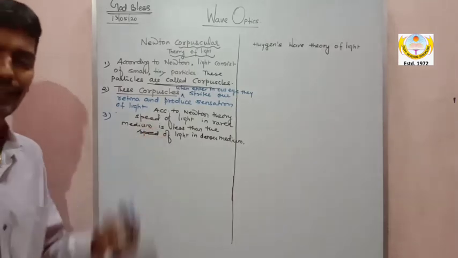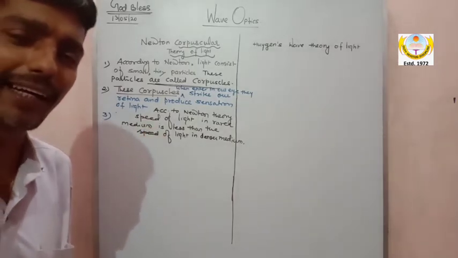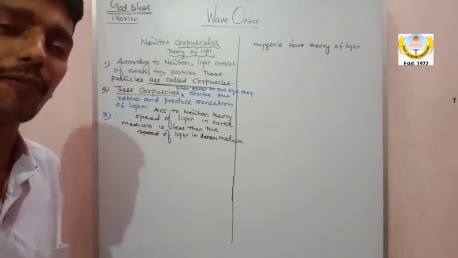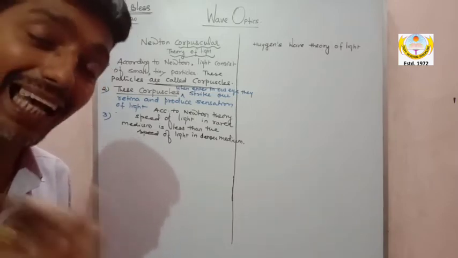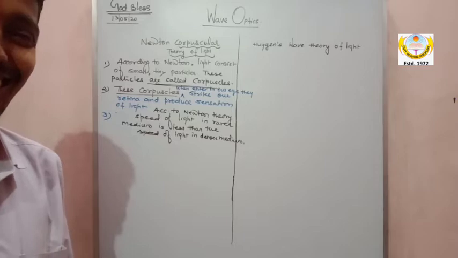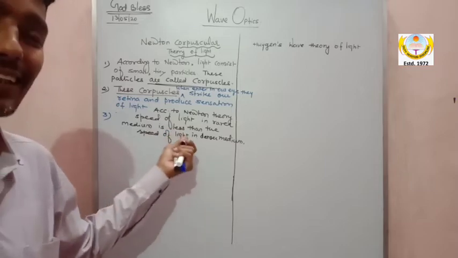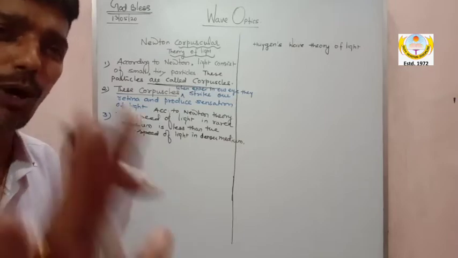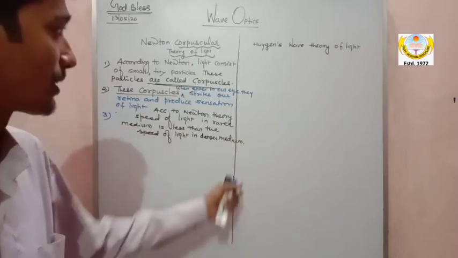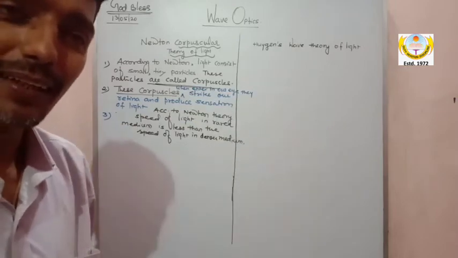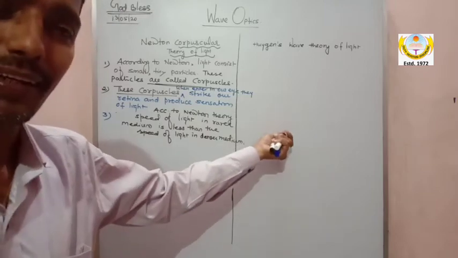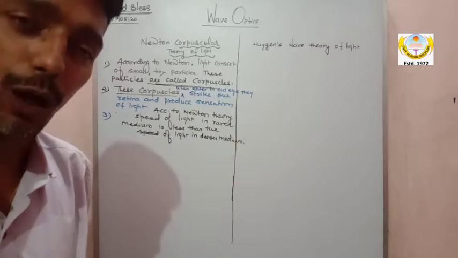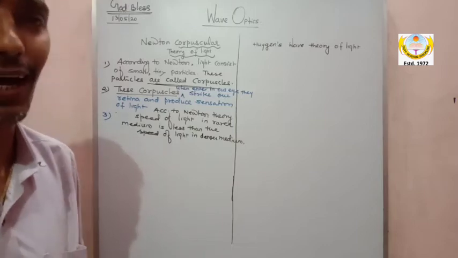Absolutely wrong observation. You all know that the speed of light in rarer medium is more than in denser. But Newton used to say the speed of light in rarer medium is less than in the denser medium, according to Newton's theory, which was a wrong observation, which was corrected by Huygens' wave theory, that the speed of light in rarer is more than the speed of light in denser. He proved the laws of refraction by the Huygens theory.